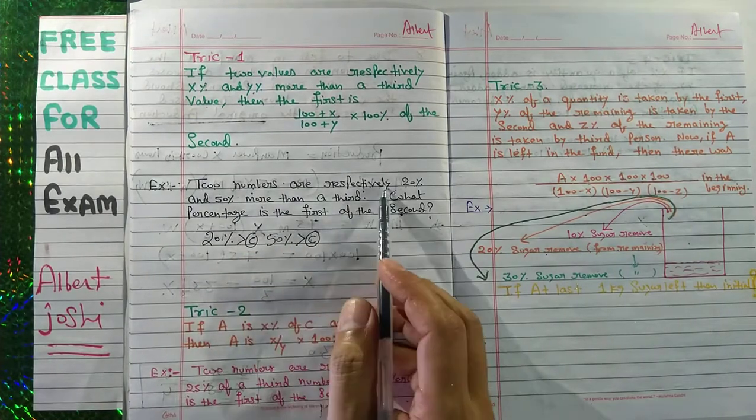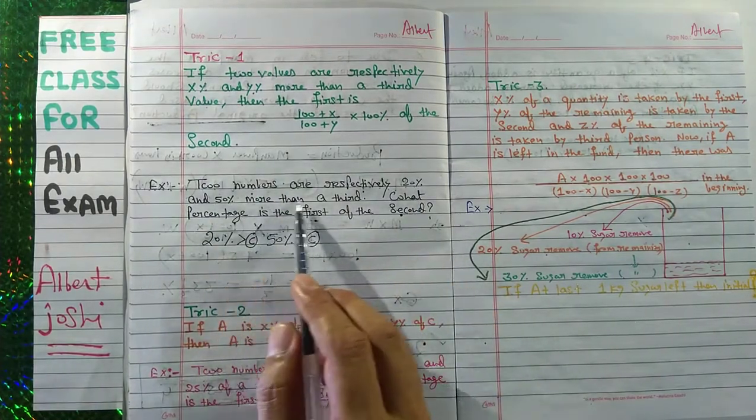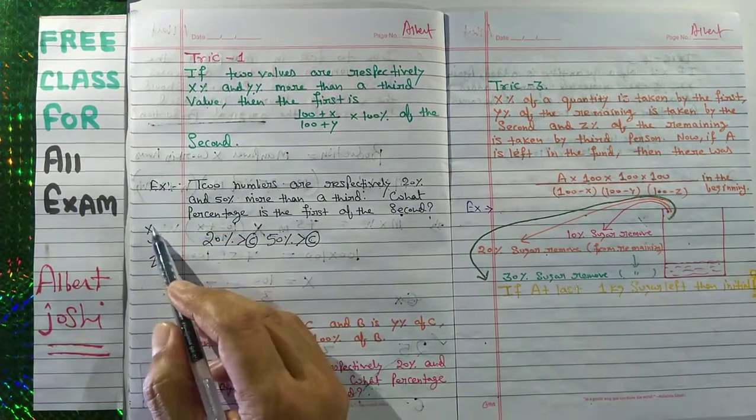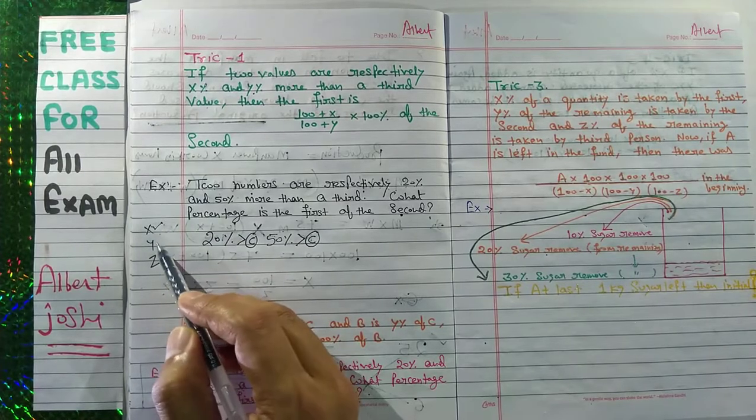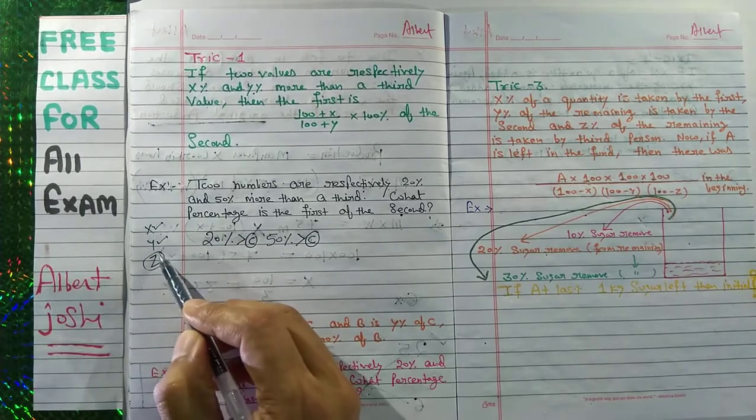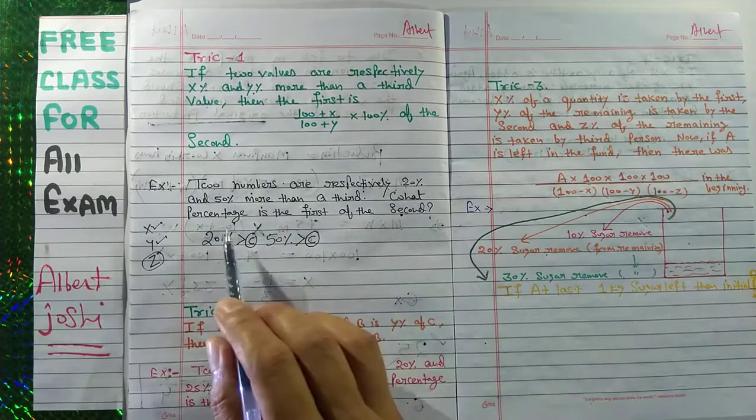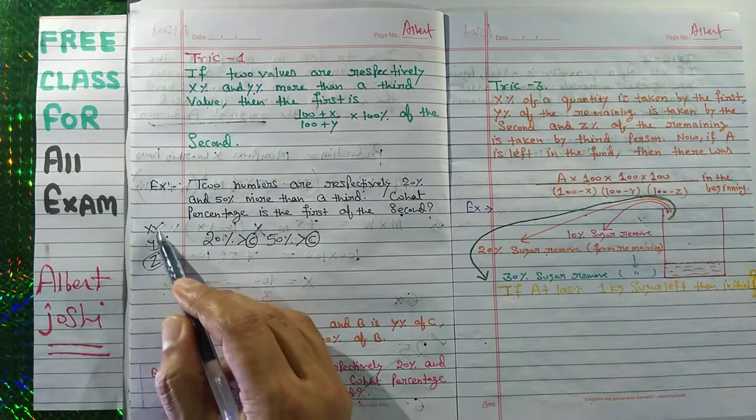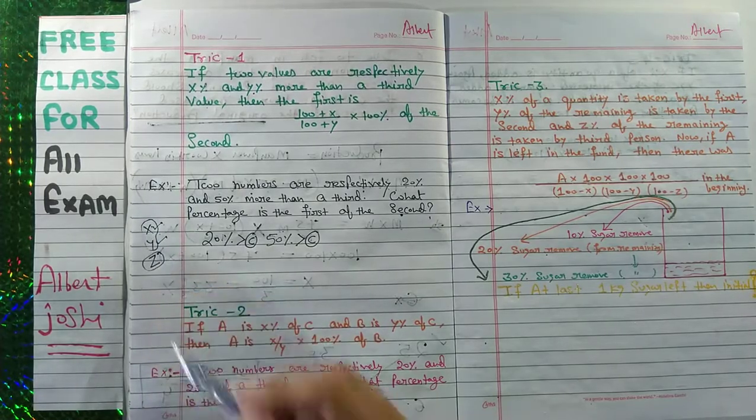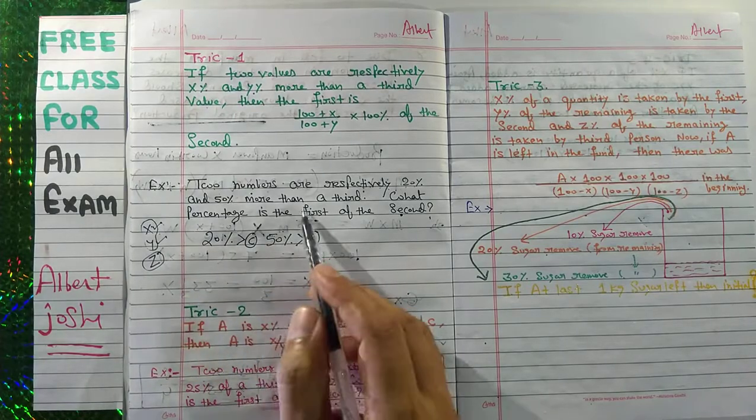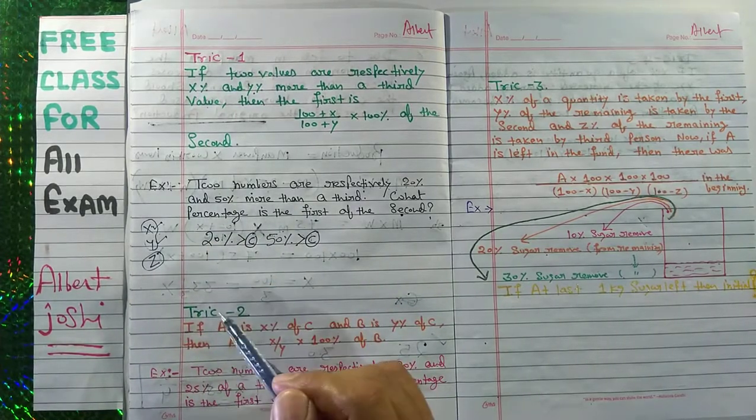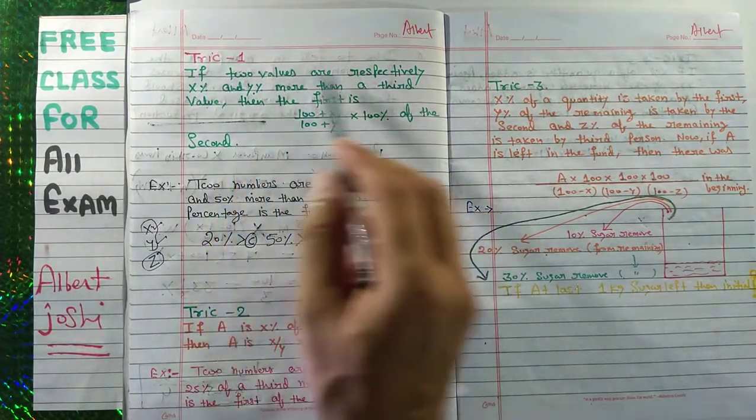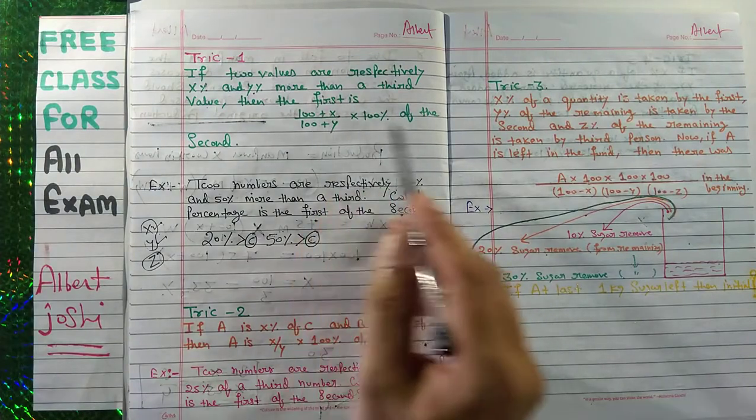You have a total of three numbers, and one is 20% more and the second is 50% more than the third number. So he is asking what percent is the first of the second. He is asking about the relationship between X and Y. In this condition, if you use your high school method, it will take more time. So we are giving you this trick. You have to use this trick.